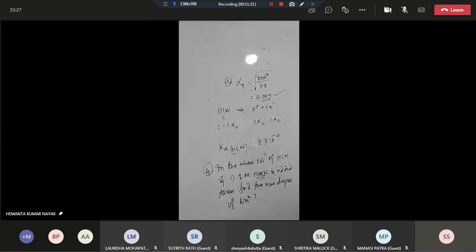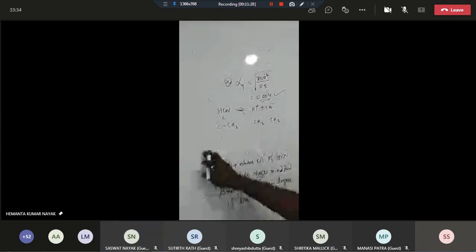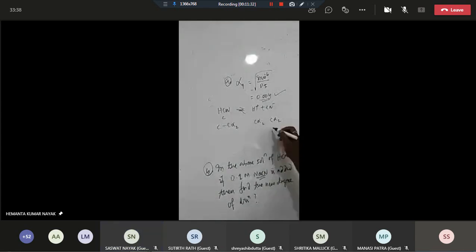Let me discuss, don't worry. This is C alpha 2. Here alpha is the new degree of dissociation, and C alpha 2 is the amount of cyanide ion from the hydrogen cyanide. But in that solution, 0.1 molar NaCN is added.